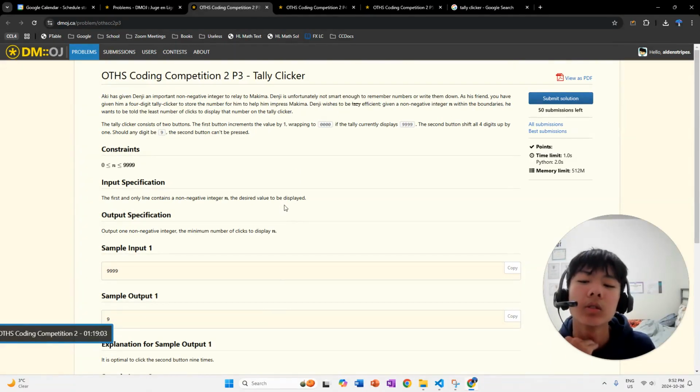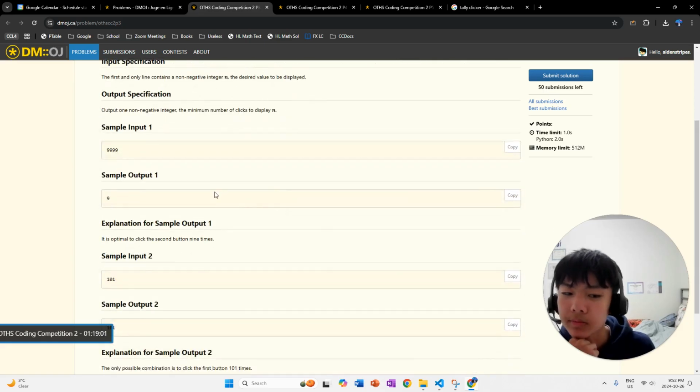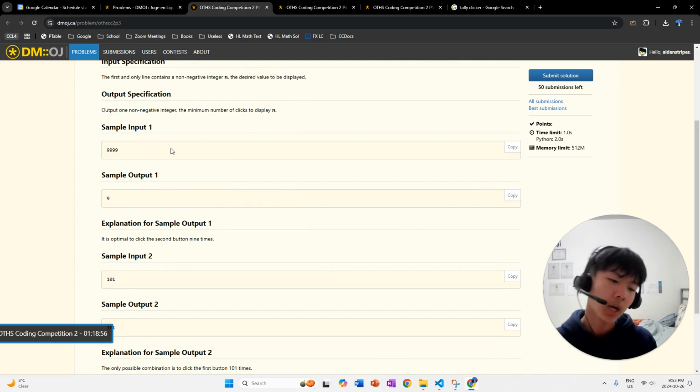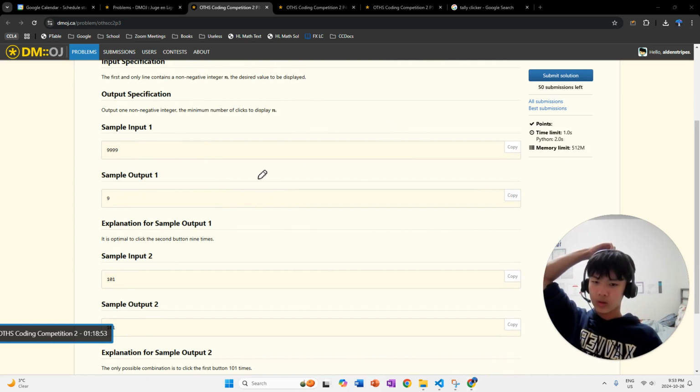So this is just a typical problem. Okay, so we have basically this 4-digit clicker thingy. You have 4 slots with numbers from 0 to basically 9999.